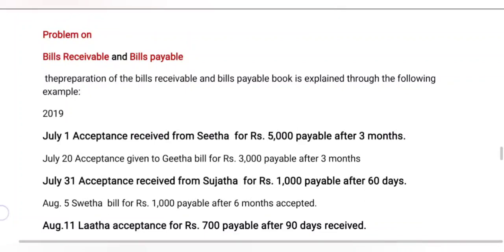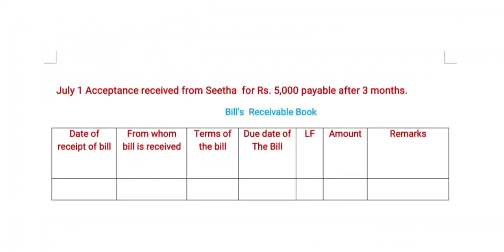We have already discussed this problem earlier. Now we can take the first transaction to go to the preparation of the bills receivable book. Transaction 1: on 1st July, acceptance received from Sita for rupees 5000 payable after 3 months. Now I will explain all the details of this format. First, the date of receipt of the bill. Here the given date is July 1st, and it is posted in this year. Now, from whom the bill is received: here the name of the person, the buyer, is written. It is Sita.